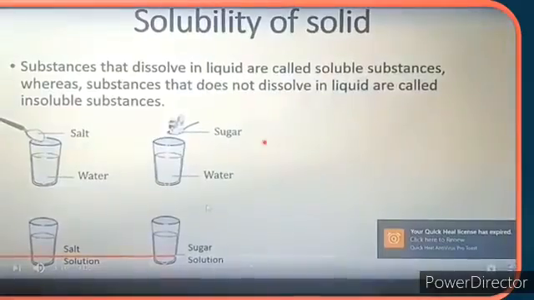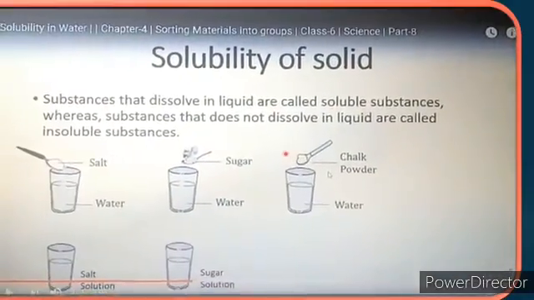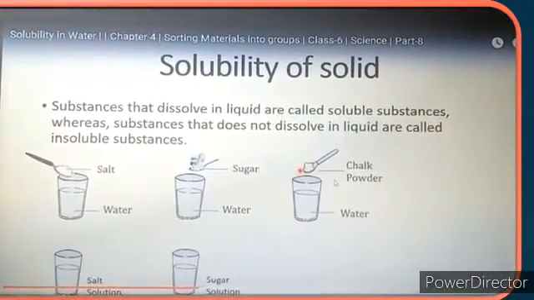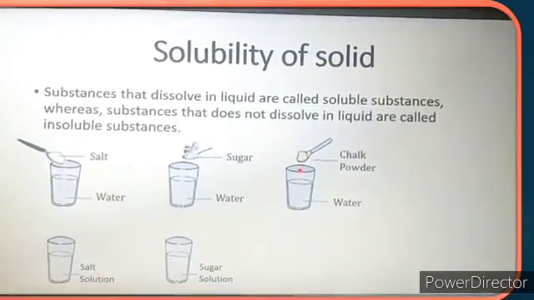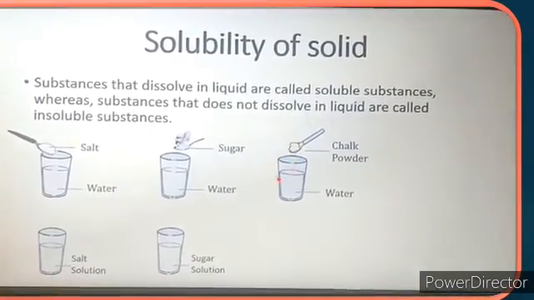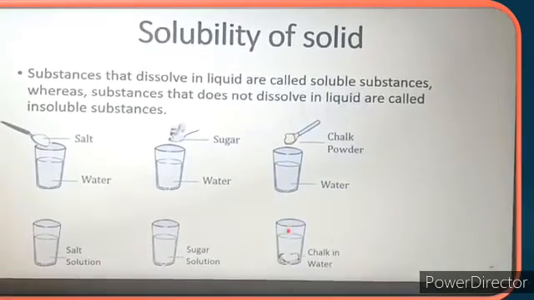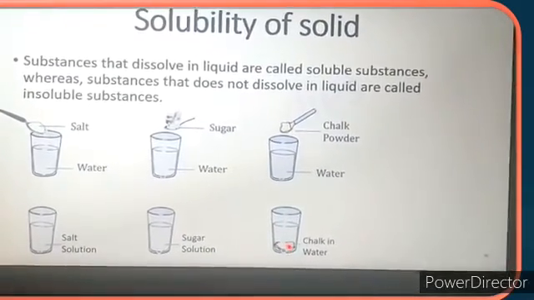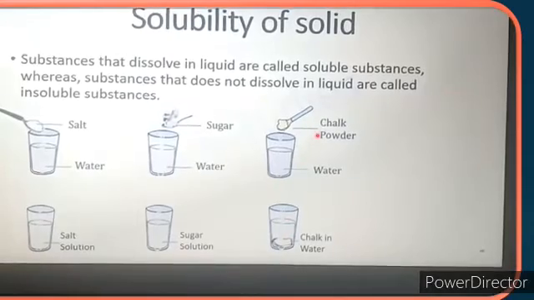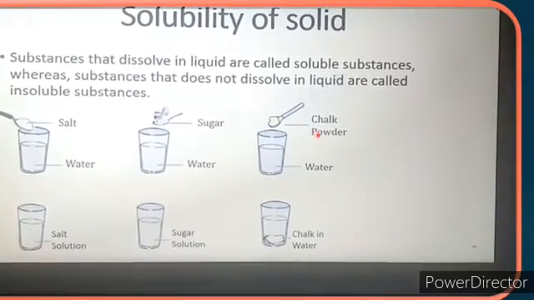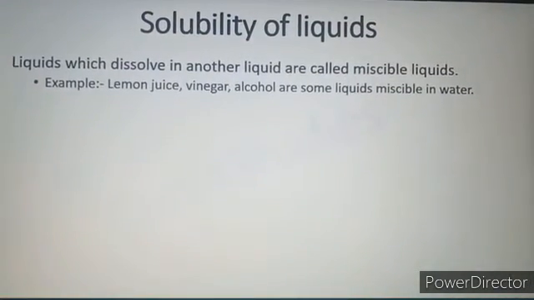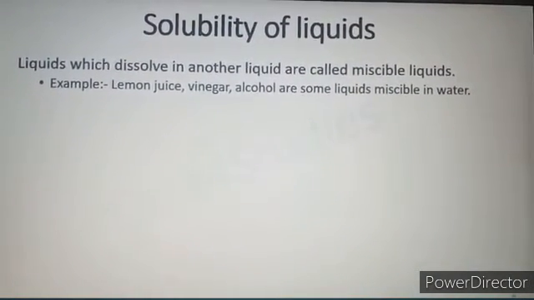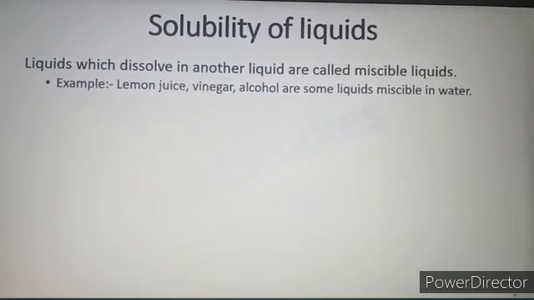Another example is here, that is chalk powder. Students, when we add chalk powder to water, chalk powder doesn't dissolve. So chalk powder settles down in the water. So chalk powder is an insoluble substance. Now we learn about the solubility of liquids. Liquids which dissolve in another liquid are called miscible liquids.